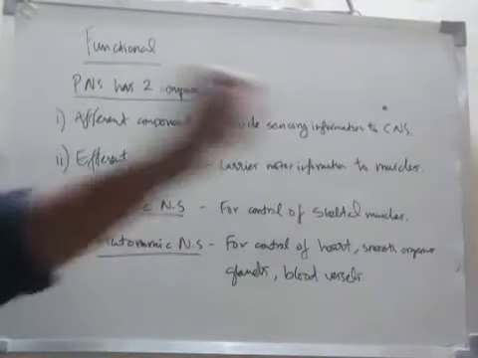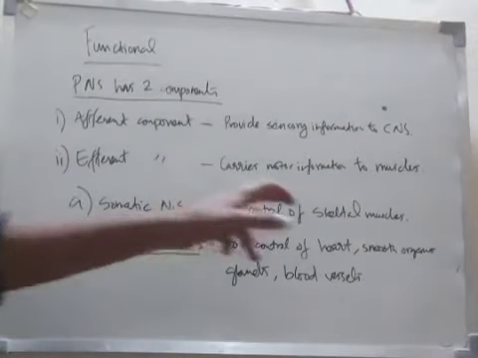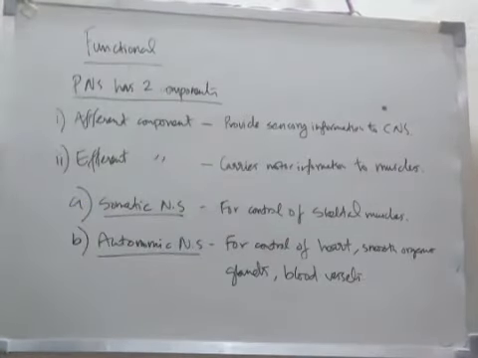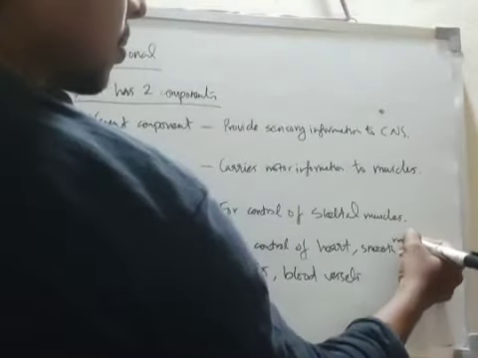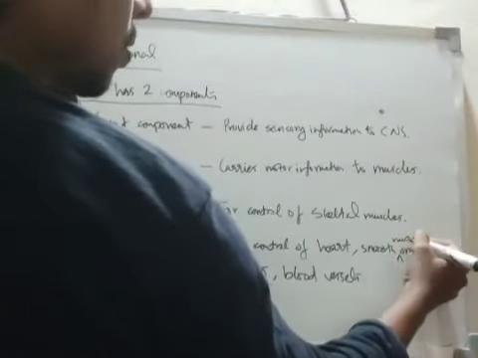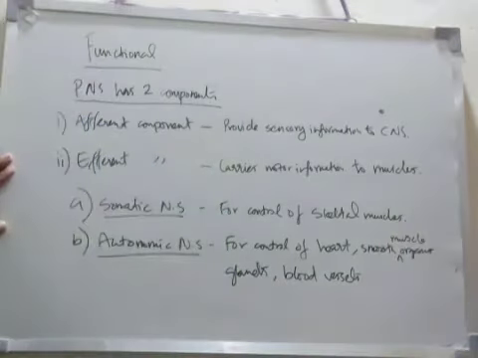Somatic carries information to skeletal muscles, and autonomic carries information to the heart, smooth muscle organs, glands, blood vessels, etc.